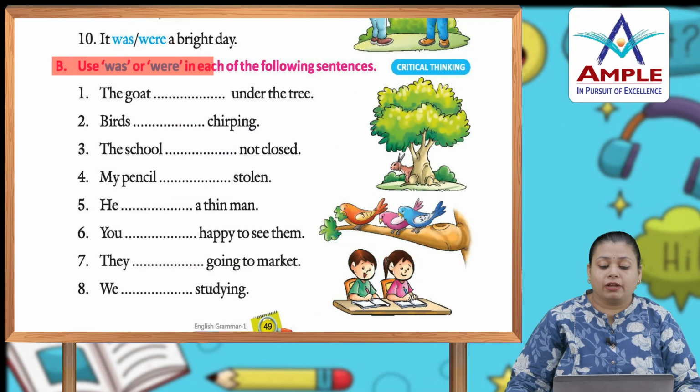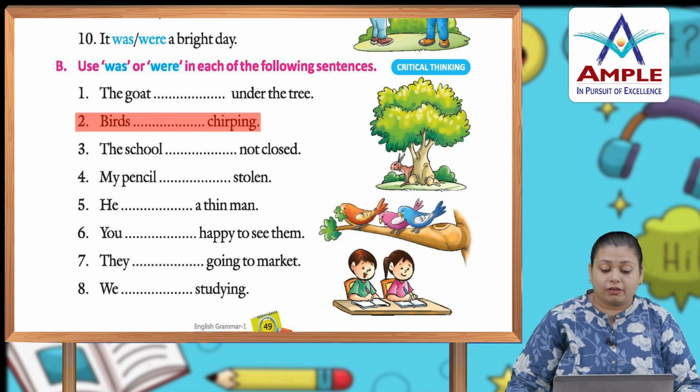Now use was or were in each of the following sentences. I will do 2 for you and the rest of the part you will do yourself. Number 1, the goat was under the tree. Birds were chirping.